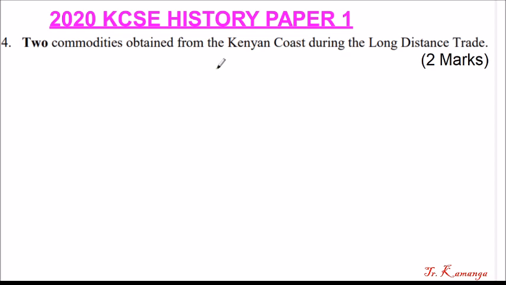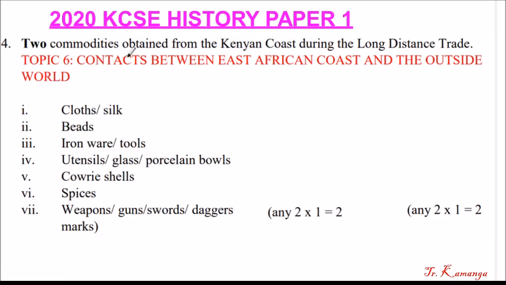2 commodities obtained from the Kenya coast during the long distance trade. You get 2 marks. So which are these 2 commodities? Let's find out.